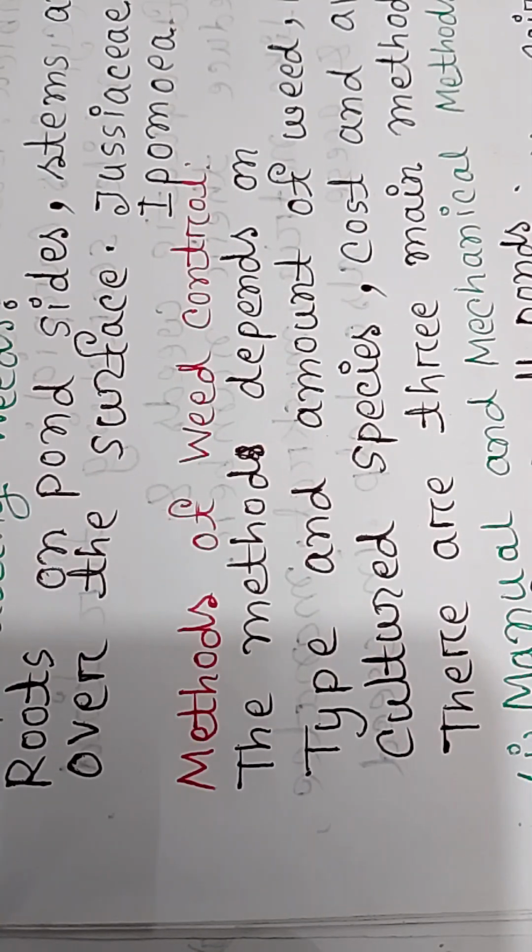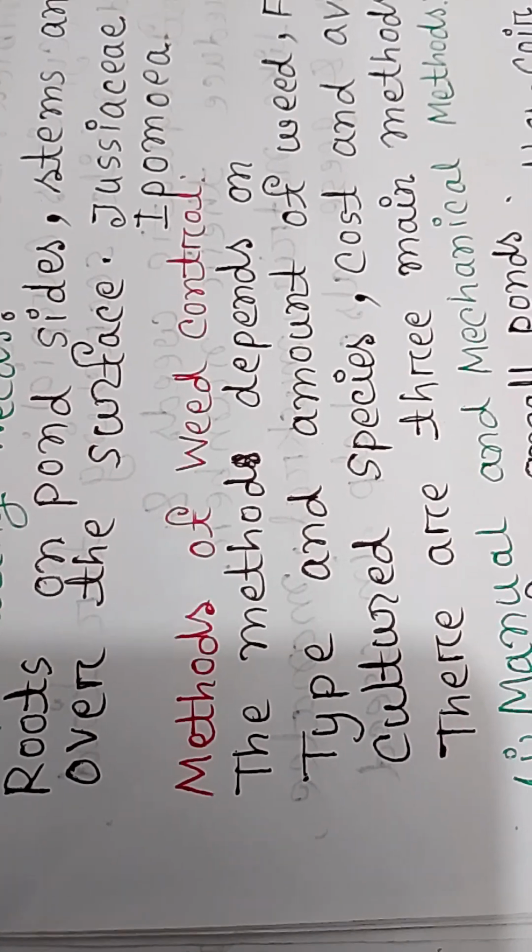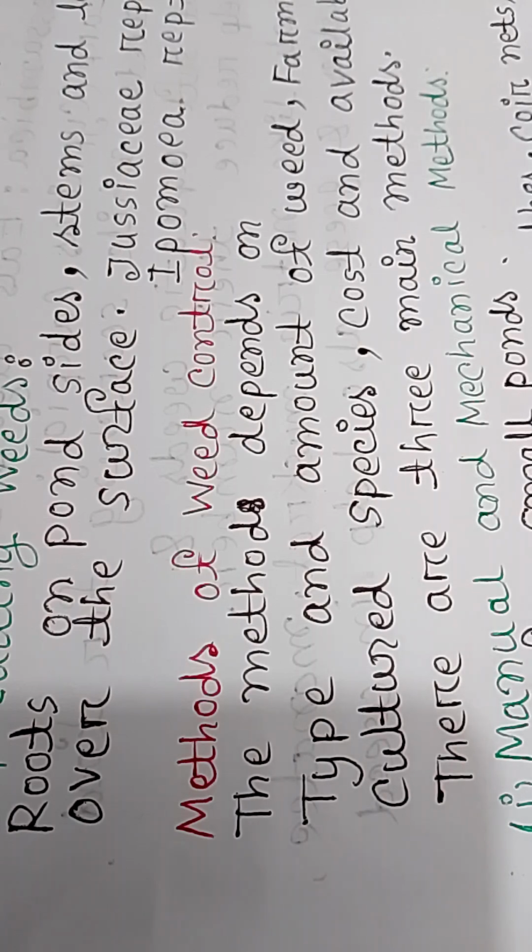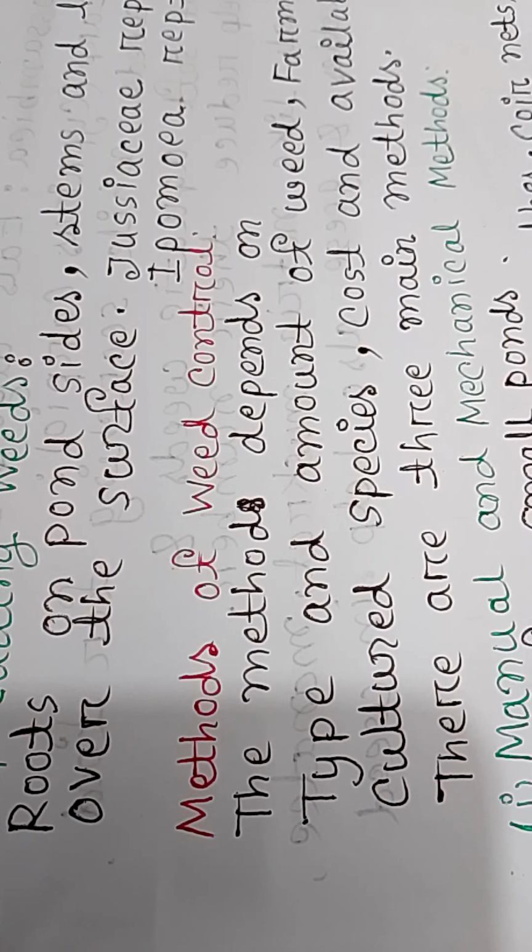Methods of weed control. The method depends on the type and amount of weed, farm size, cultured species, cost and available tools. There are three main methods: manual, mechanical, and biological. For a small pond, use tools like hand scissors, scythes, and wire mesh to remove weed. For a larger pond or lake, use a weed cutter or machine.